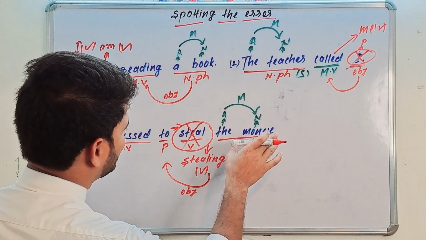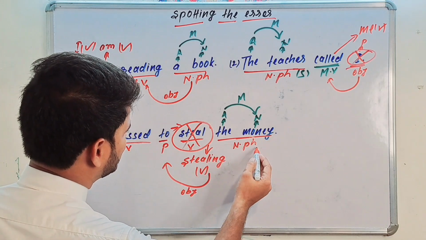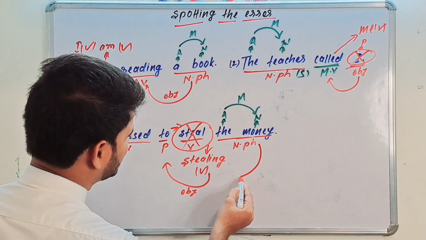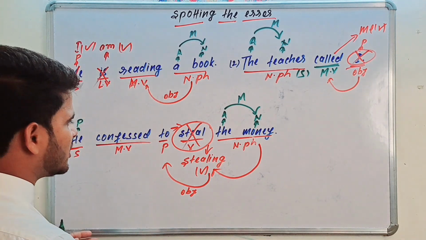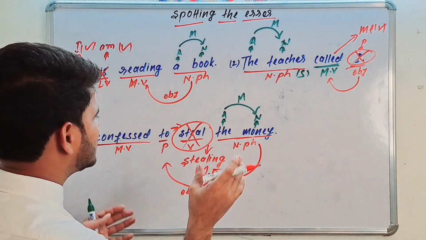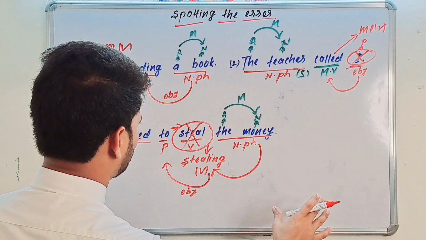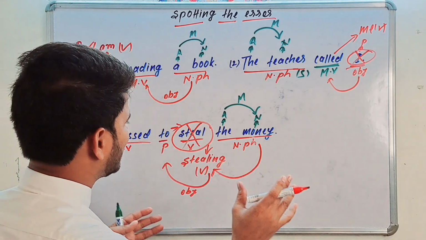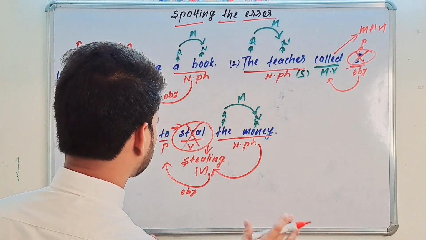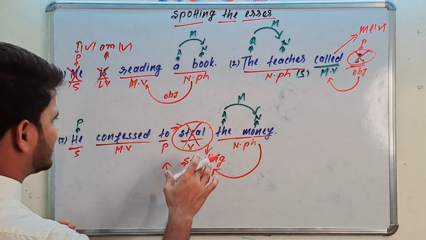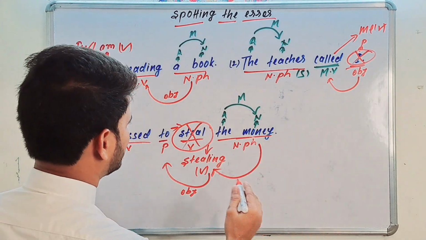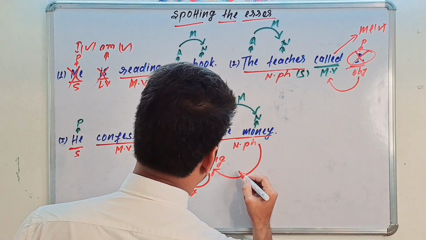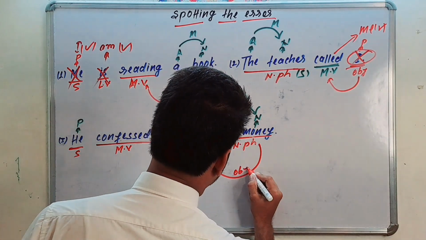Again here, see, this is also an object. This is also an object of what? Stealing. He confessed to stealing the money. I told you everything. I spotted the error part. Okay. He confessed to stealing the money here. The money is your object.